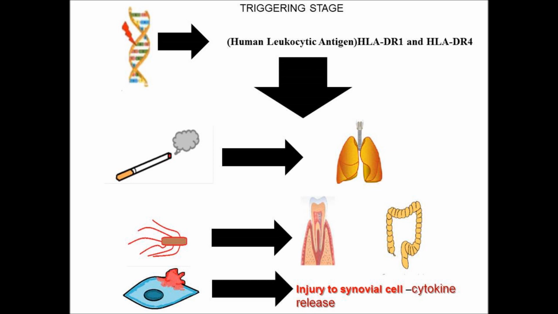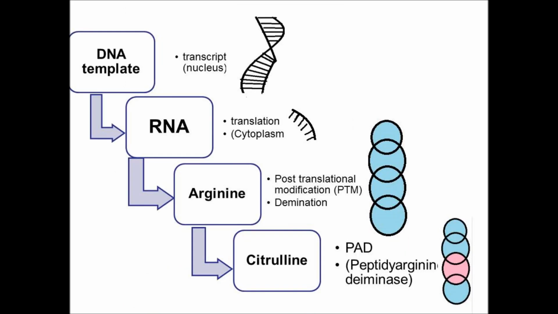At such a time synovial injury may occur. At that time cytokine release leads to inflammation of the synovium. In osteoarthritis too, the synovial cells will be injured and cytokines released, which will trigger, along with the genetic factor, the production of rheumatoid arthritis. So the environmental factors and genetic factors give rise to rheumatoid arthritis.